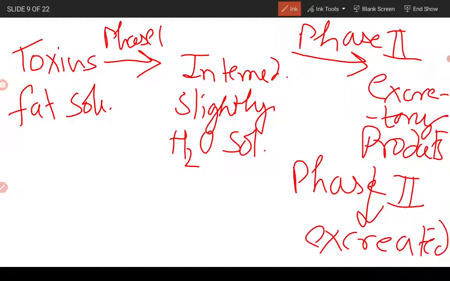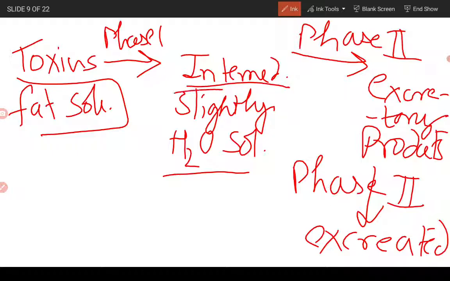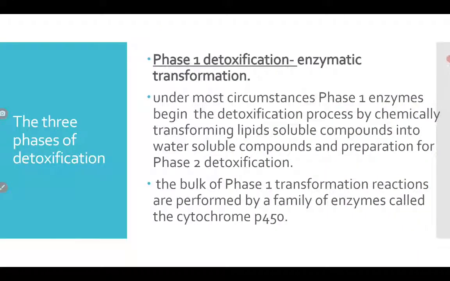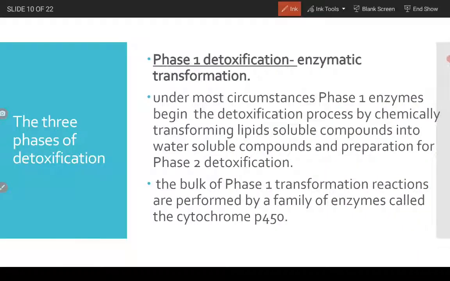Right? So this is the simple summary: toxins were fat soluble, and they become intermediates. After phase 1 the intermediates are slightly water soluble, and after phase 2 the excretory products are completely water soluble, H2O soluble, and then by phase 3 they are completely excreted out. So let's go to the next slide. Let's start with the details of the three phases of detoxification.